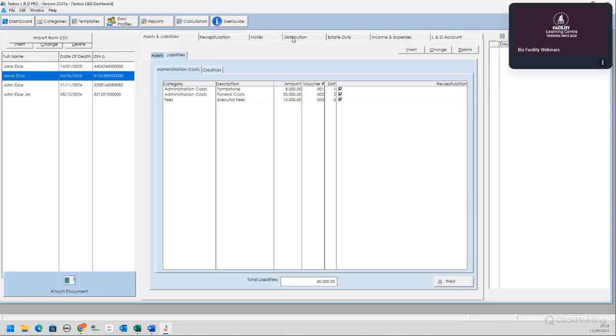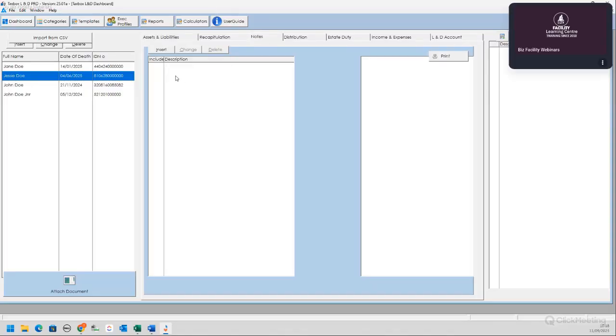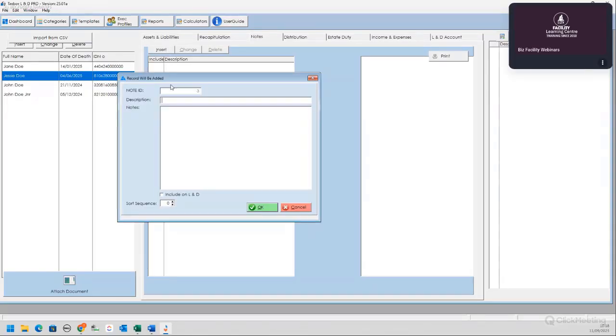Awesome. All right. So in your notes, you can add a note to say that there was a redistribution agreement. Obviously, I'm just putting in random descriptions here, but this is the type of note that you can include on the L&D account.